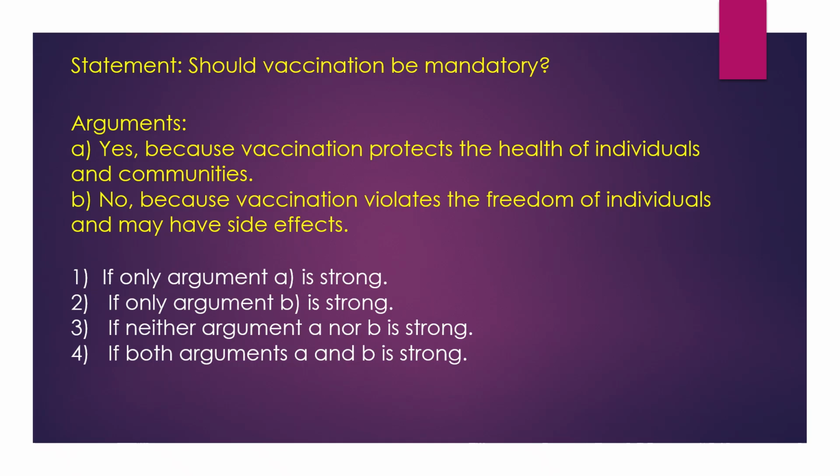They are talking about whether vaccination should be mandatory. So here, argument 1 is a strong argument because obviously, if you take certain vaccinations, then it protects the health of individuals and communities. Correct? No, because vaccination violates the freedom of individuals. That is wrong. It's a weak argument. So here, if only argument A is strong, the first one is the correct option.